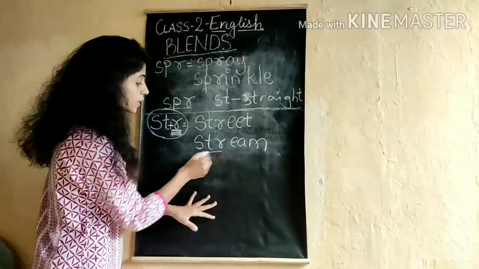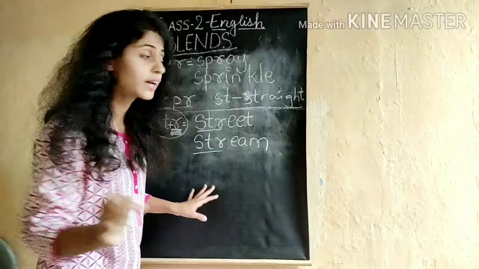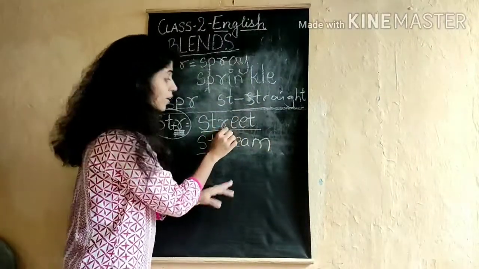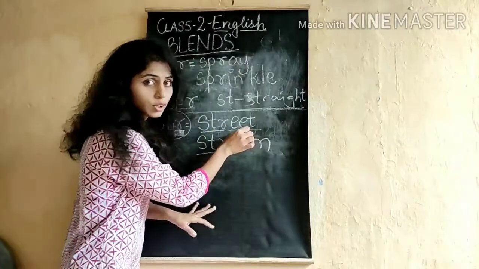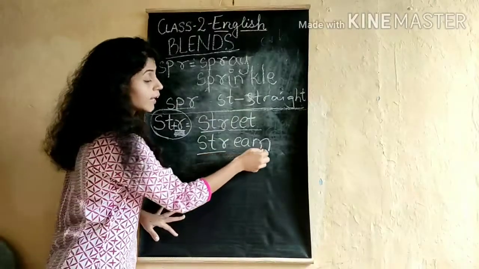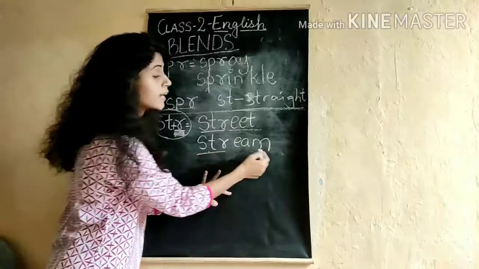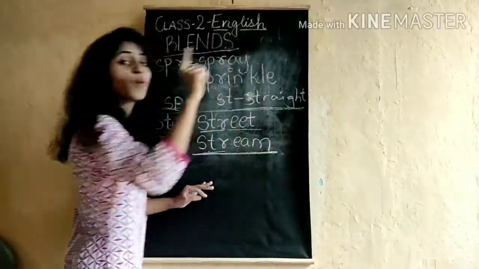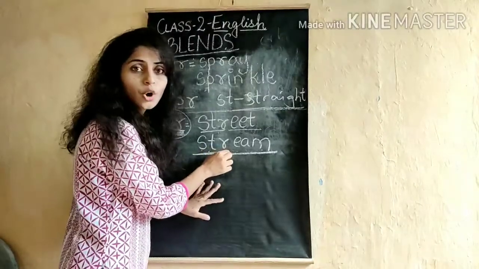First the sound is str, if I add double E-T, str, eet, that means street. Then the second one, S-T-R-E-A-M, str, eam, that means it gives a combined sound of one word, stream. Okay, children.